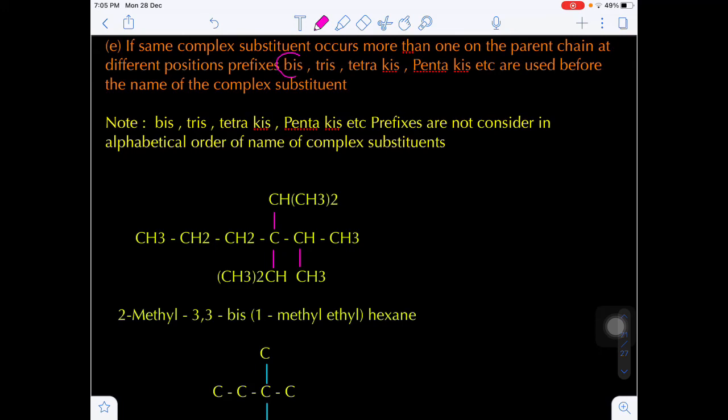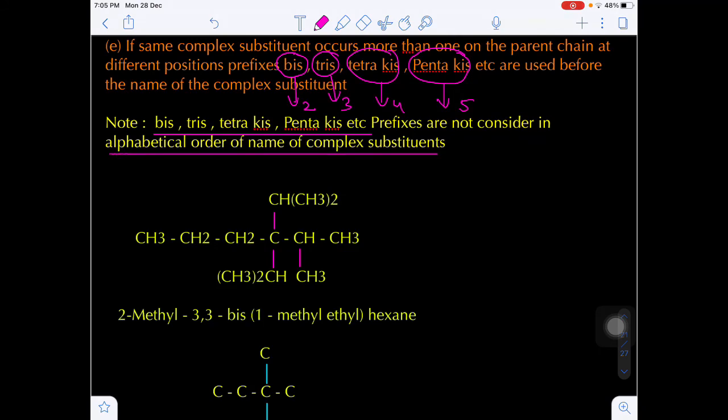Similarly, in the case of a complex substitution, we use bis, tris, tetrakis, pentakis, hexakis, etc. Bis corresponds to 2 similar, tris to 3 similar complex substitutions, tetrakis to 4 similar complex substitutions, and pentakis to 5 complex substituents. And one more important thing, this bis, tris, tetrakis, pentakis are not considered as a part of the alphabetical order. Are you getting my point?